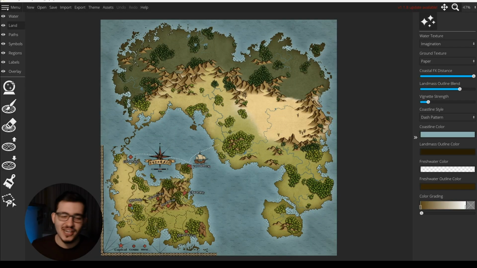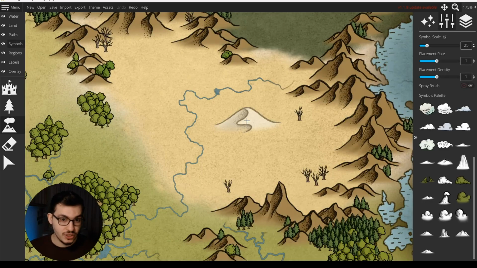Hello and welcome back, fantasy cartographers. In this episode we're gonna make the deserts. When making the deserts, most people are anxious about it and make it a frustration for themselves, but it is not necessary.